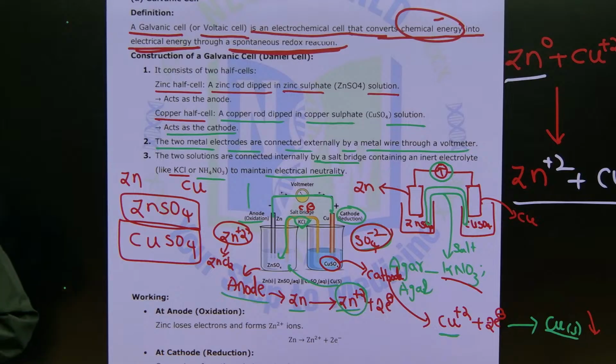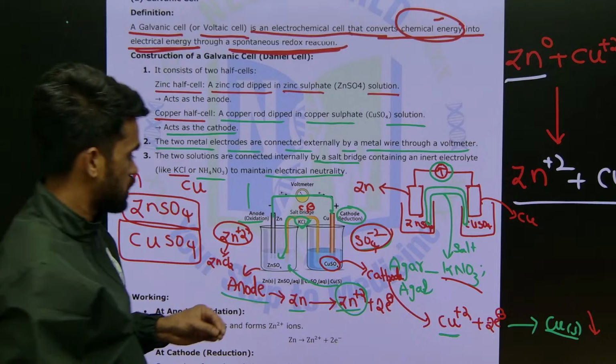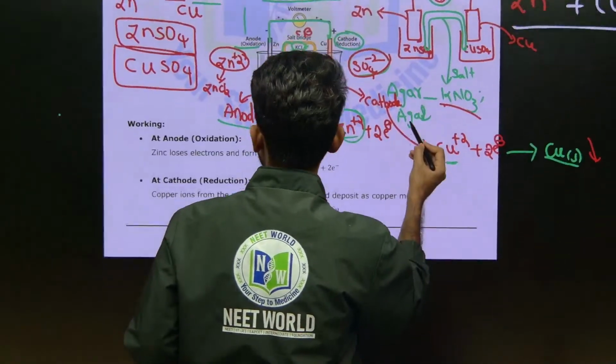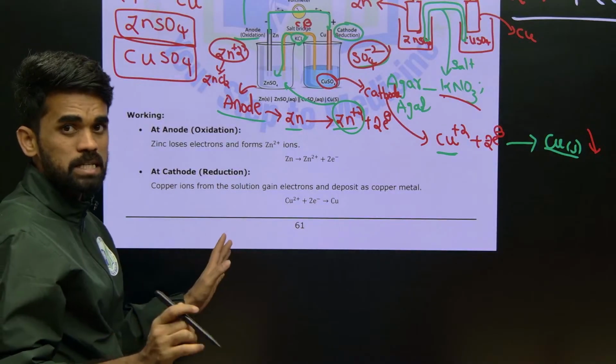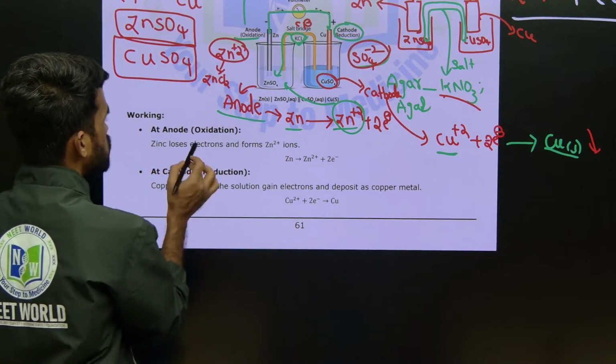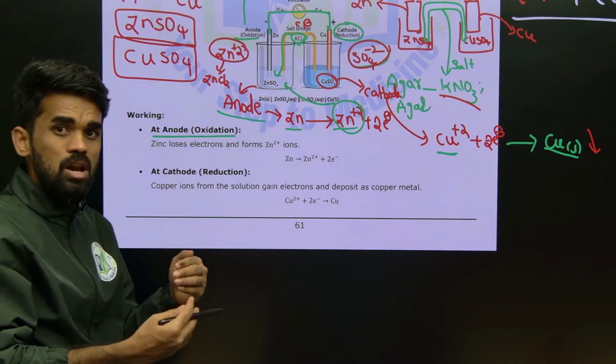Right, and next, what more to know about this. Here, what happens at the anode? At the anode, oxidation takes place all the time. What do we mean by oxidation? Oxidation means a loss of electrons.